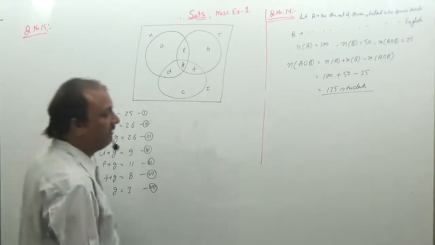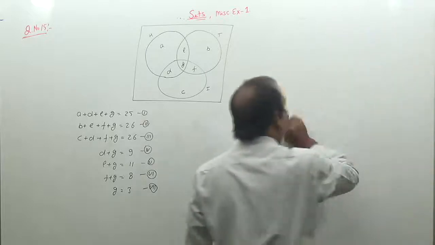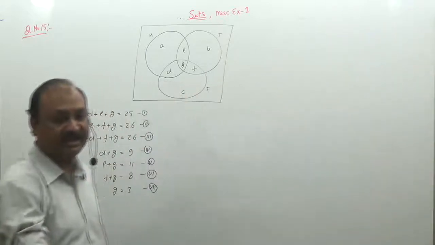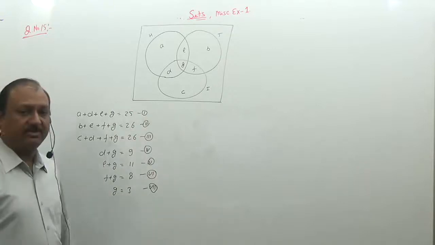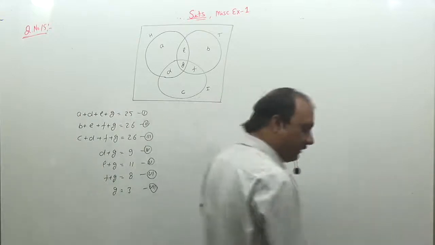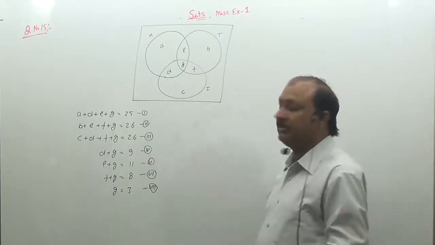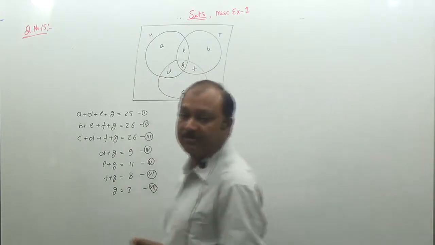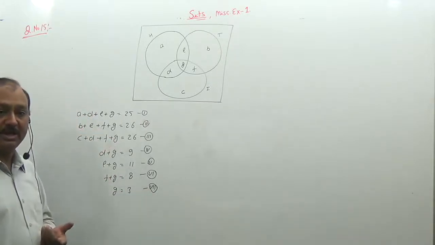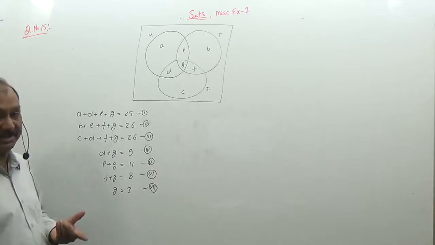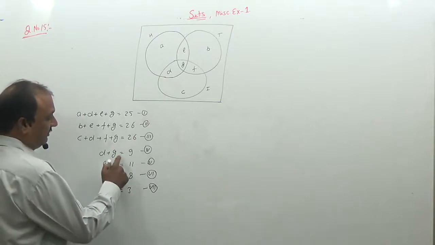So these are the given situations. These are the conditions we have, and on the basis of the given conditions we have formed the equations. The main advantage of this type of equation is that all types of questions you can answer from here. However the question is asked, you get all the answers here, if you know the values of A, B, C, D, E, F, G separately. So now we proceed.